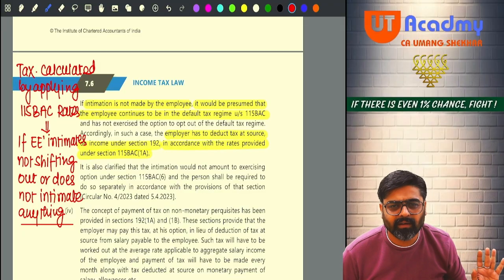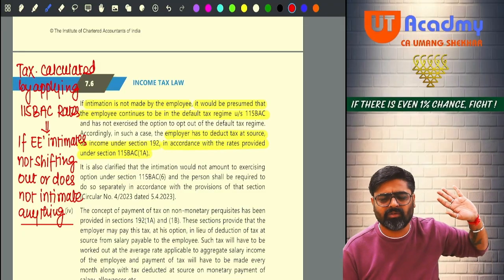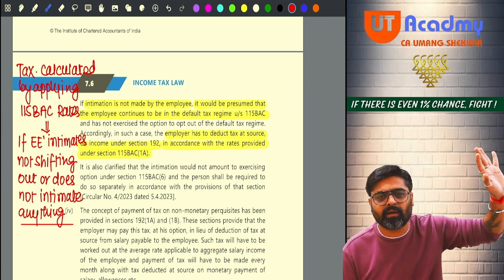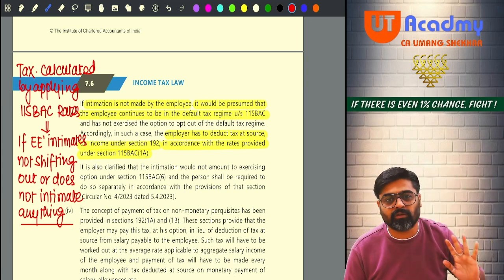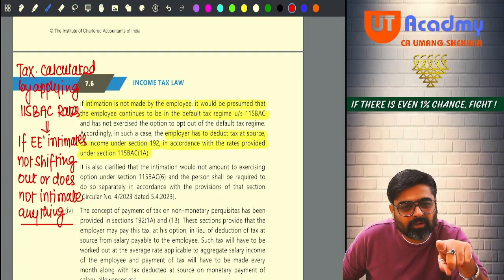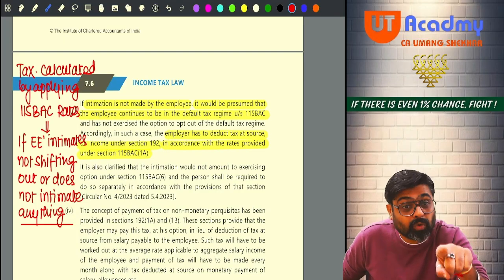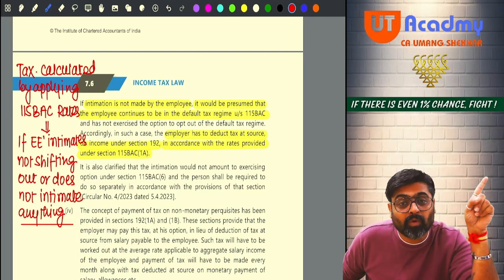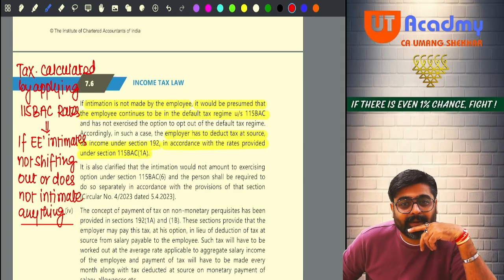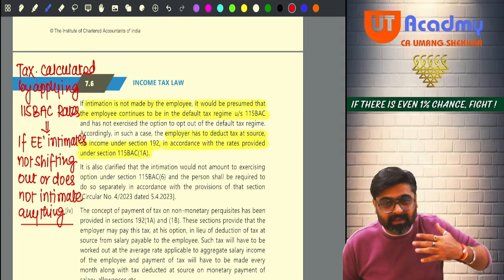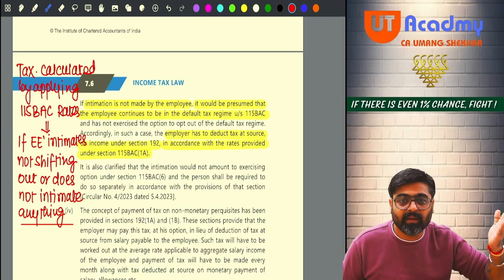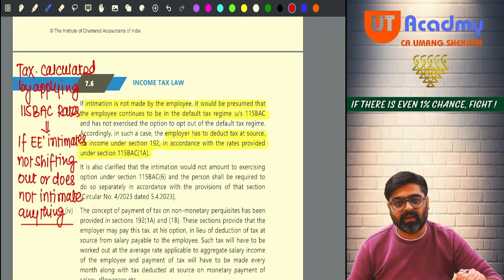But forget about his other incomes. If his total income includes only this salary also, can you say that his total income, meaning the taxable salary given by me, is more than his basic exemption limit? Yes or no?